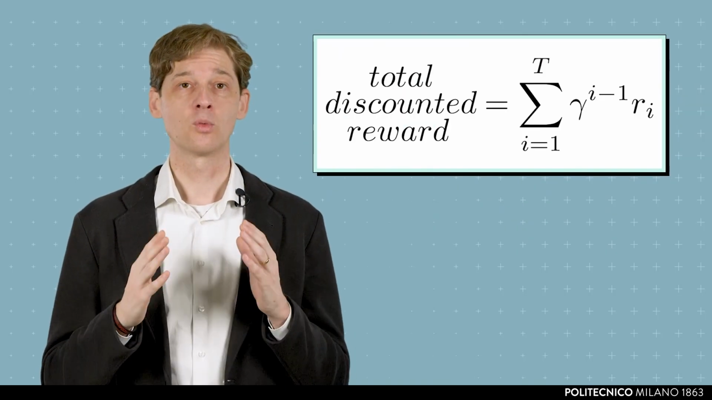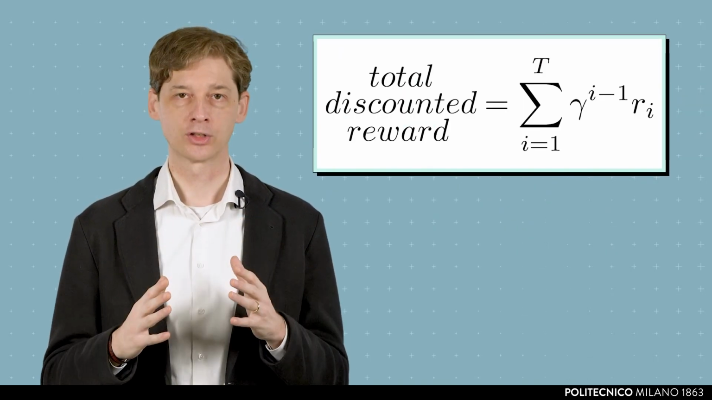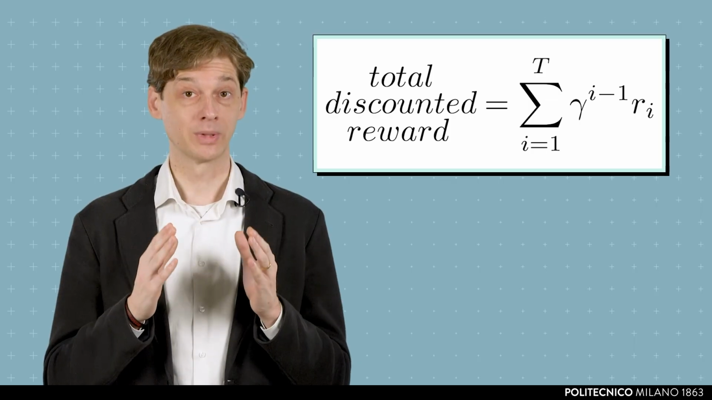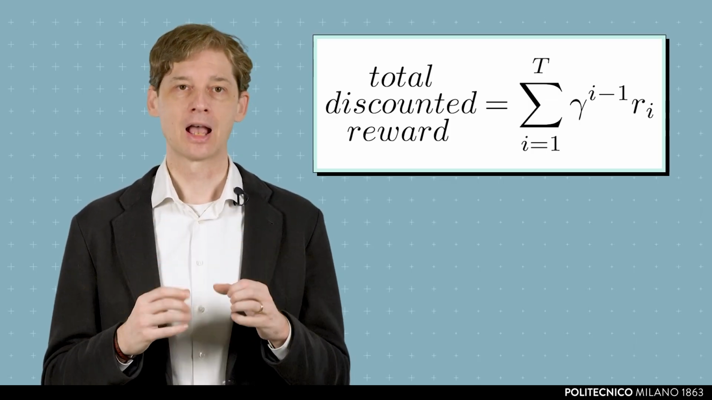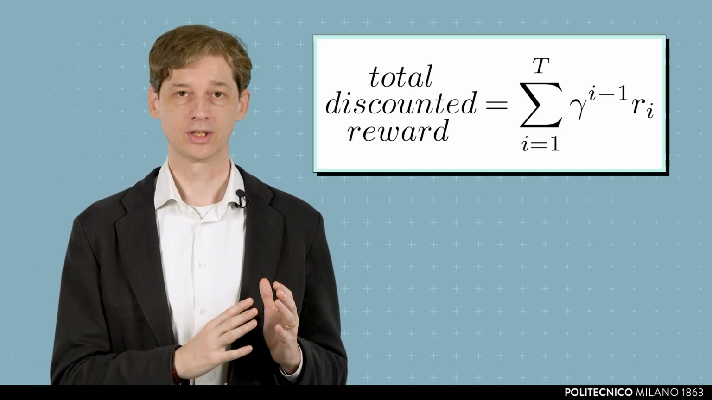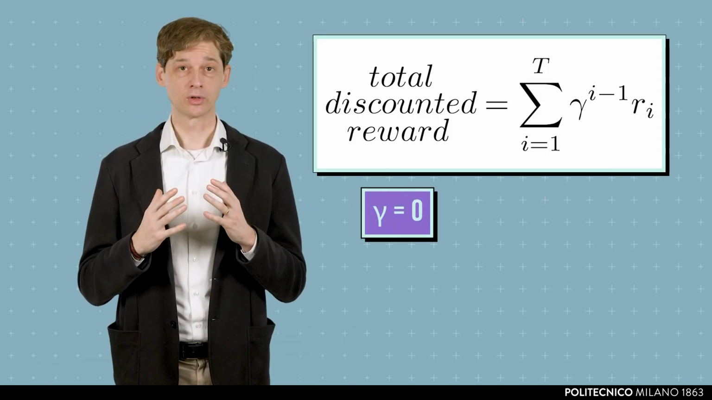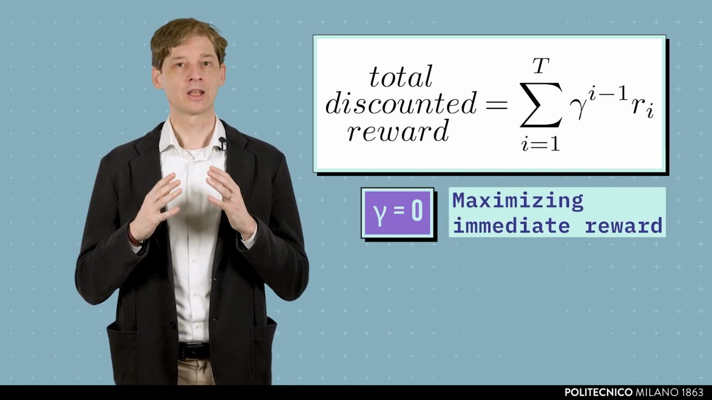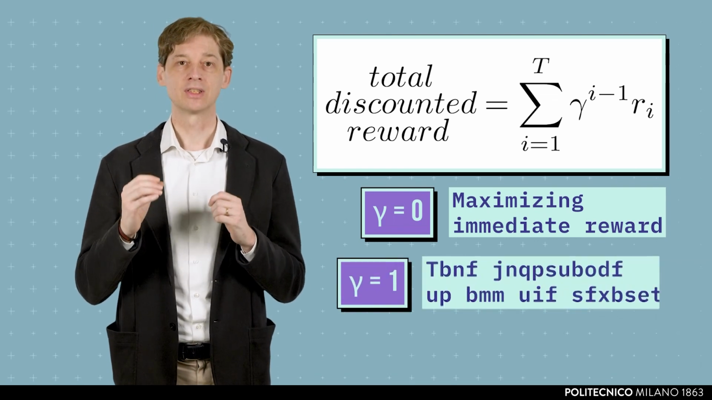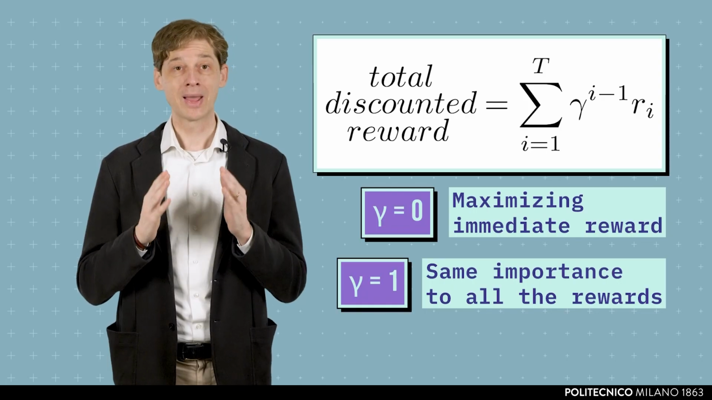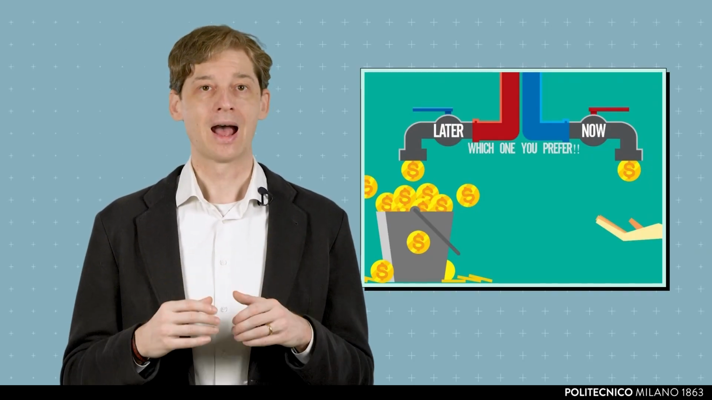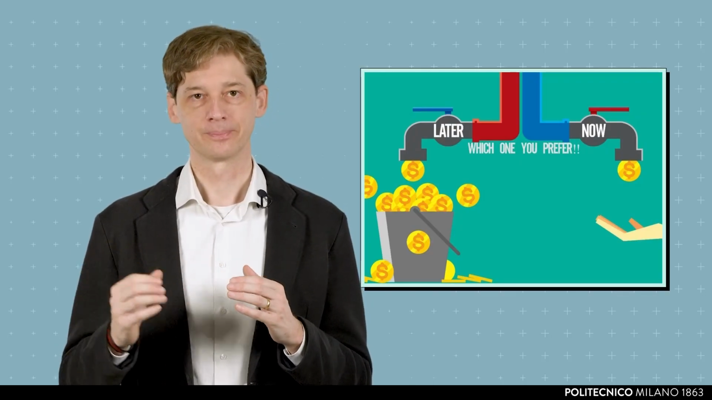In the summation, the reward at time i is multiplied by the discount factor raised to the power of i minus 1. The value of the discount factor, which needs to be in the range [0, 1], specifies how much future rewards are relevant for the agent. If the discount factor is equal to 0, it means that the agent is only interested in maximizing the immediate reward, while a discount factor equal to 1 means that the agent gives the same importance to all the rewards, independently of when they will be collected. In general, low values of the discount factor will induce myopic behaviors, while high values will generate far-sighted policies.